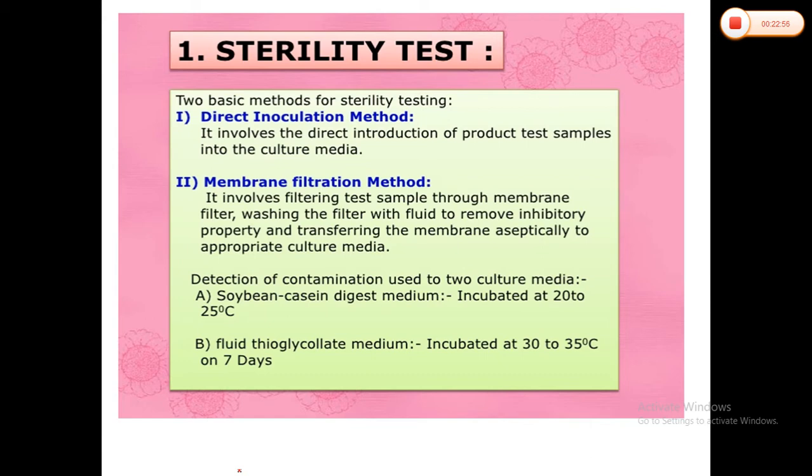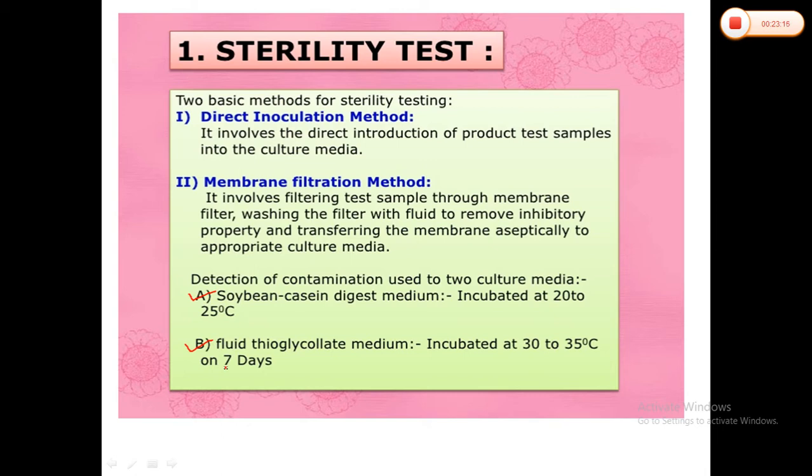With the culture media, if you remember, there are two: soybean casein digest medium and FTM, that is, fluid thioglycolate medium. The process is also the same as we have mentioned.